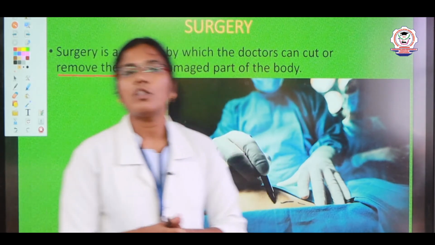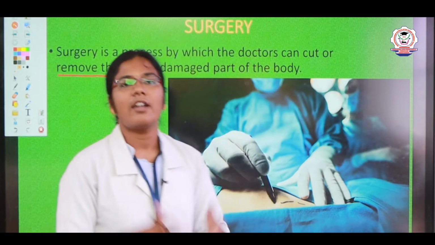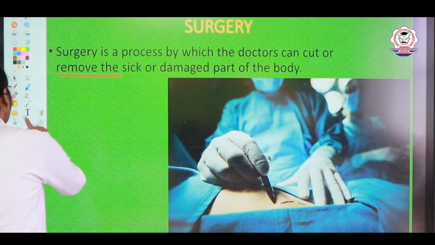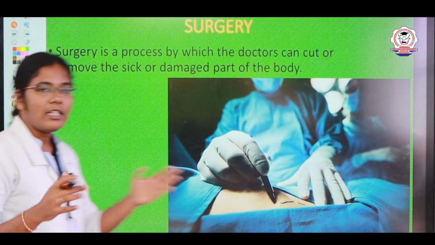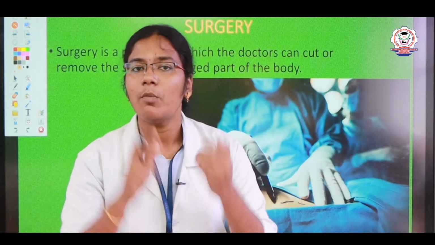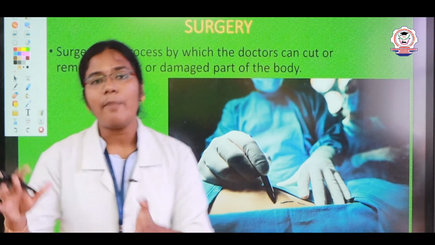Now in hospitals you will see the rooms are very sterilized, and it is maintained very clean. The surgery room, that is the operation theatre, also needs to be maintained clean, and it should be free from germs. That is the most important condition, children. The operation theatre should be free from germs.